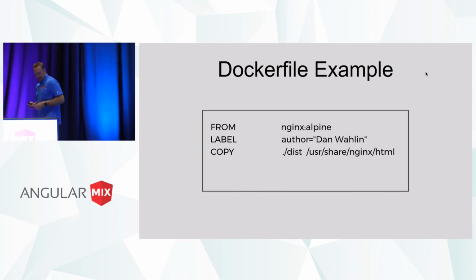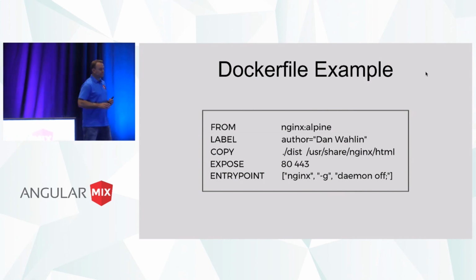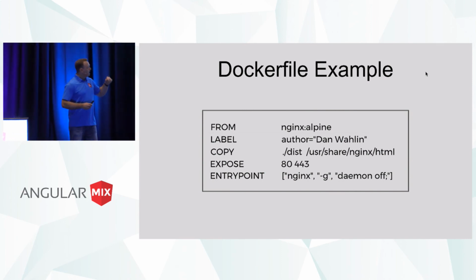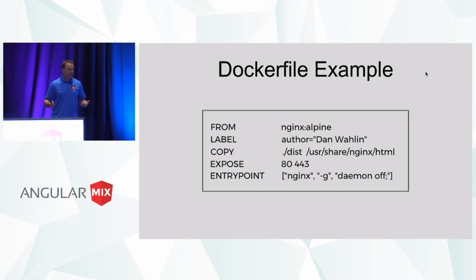So the way it works is this. This is a very simple one, but I'm going to say from nginx Alpine, that's my base image I'm going to use. I'm going to create a label because you have to know who to blame, so now you'll know. I'm going to copy the dist folder into the usr share nginx folder. I'm going to expose port 80 and then SSL port 443, and then that entry point is basically the commands you run to start up nginx. It would be different if you're using something like Tomcat or Node or whatever. It'd be a different command there.